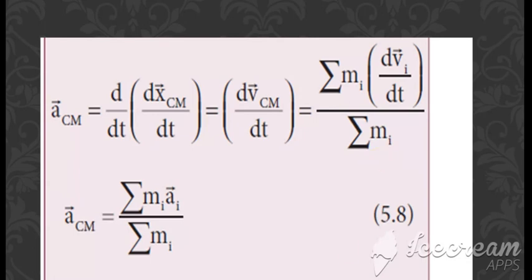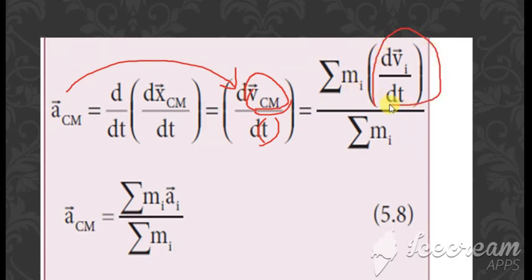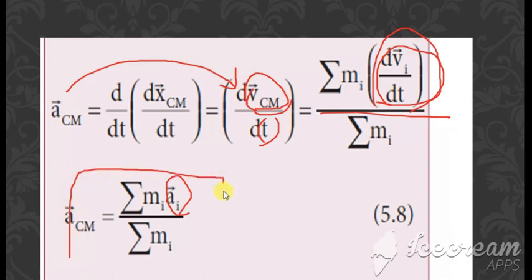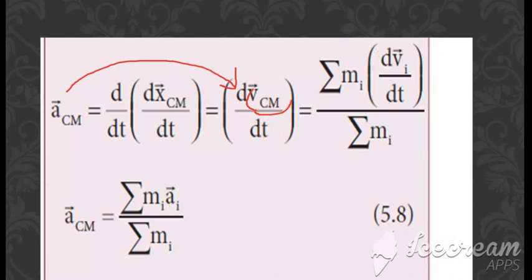Same way when you are finding acceleration, it is given by d by dt of dx of cm divided by dt. This is one formula, or the other formula for acceleration is differentiation of velocity divided by time taken. Okay, so we are writing dv of cm divided by dt. Now this is summation mi into dvi divided by dt divided by summation mi. Same way, this again can be written as ai. So we get a of cm is equal to summation mi ai divided by summation mi. Clear? So these are the formulas of acceleration and velocity.